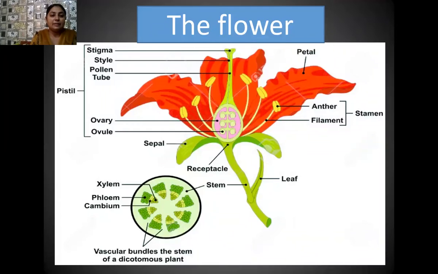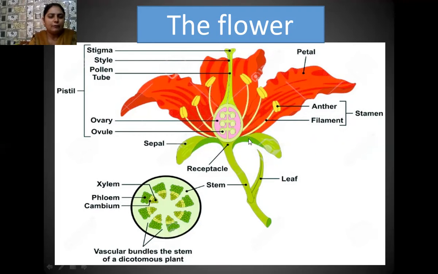Student, this diagram is very familiar to you because you have learned it in your previous classes. It is the typical structure of a flower, which shows the different types of sex organs of the flower. The male sex organ here is known as a stamen, and it has 2 parts. The bilobed structure is known as the anther, and the cylindrical stalk-like structure is known as the filament.